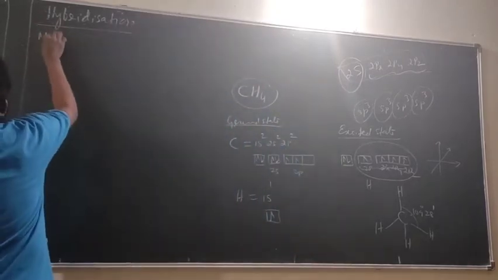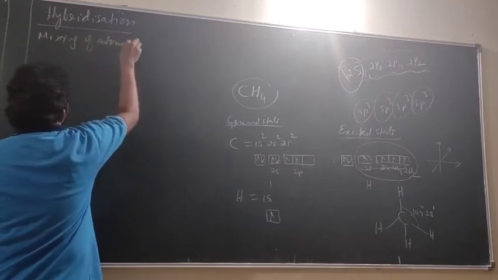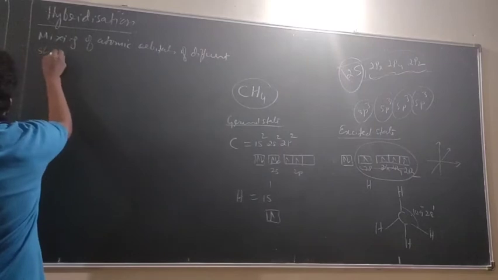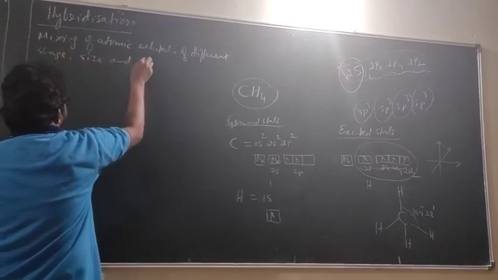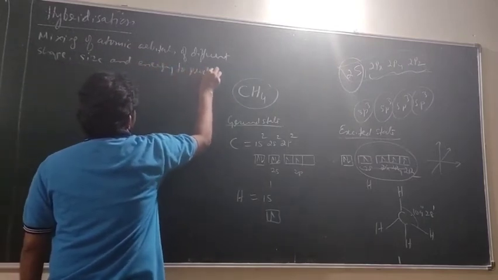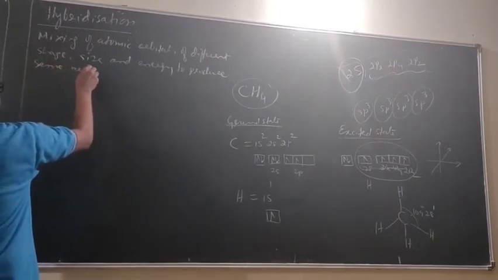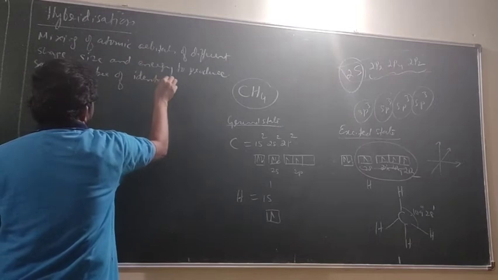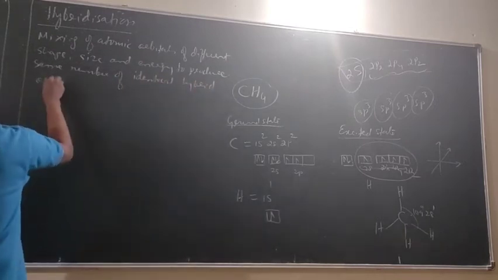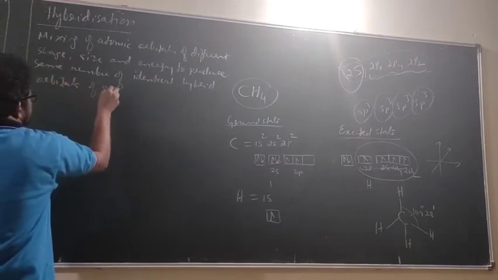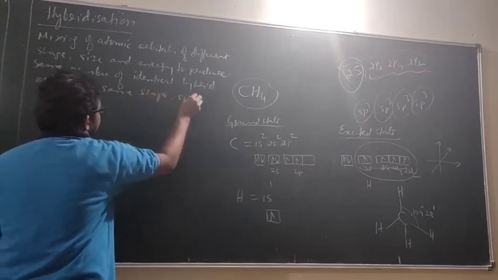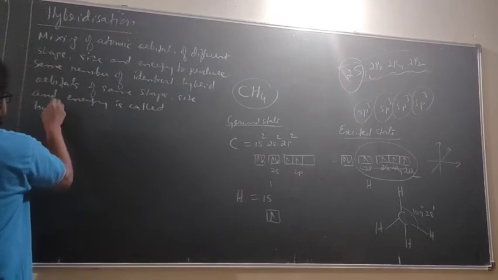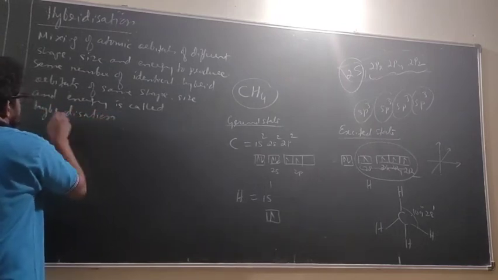Mixing of atomic orbitals of different shape, size and energy to produce the same number of identical hybrid orbitals of the same shape, size and energy is called hybridization. So 4 are mixed, 4 are produced; 3 are mixed, 3 are produced.